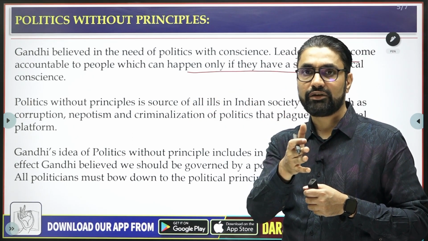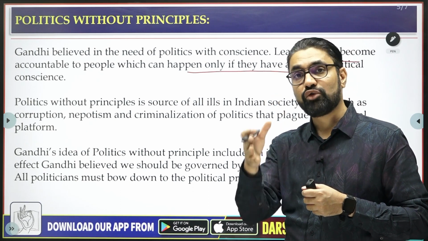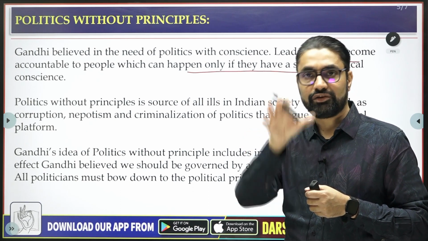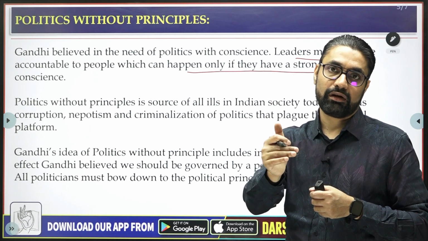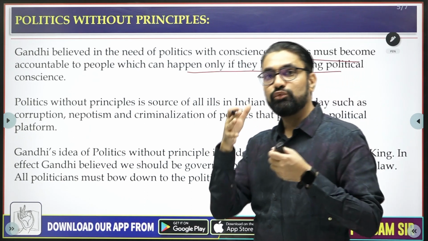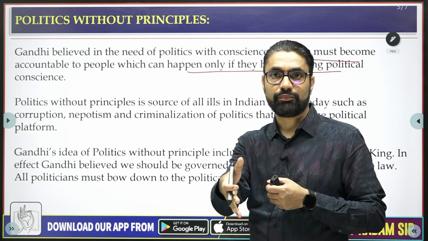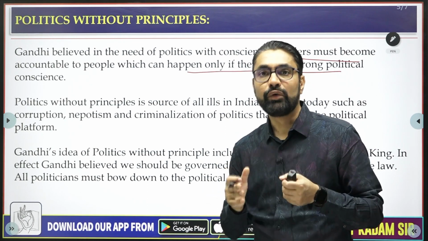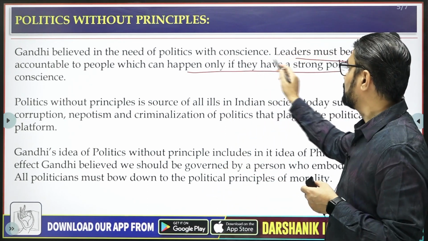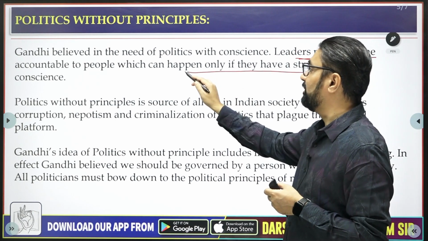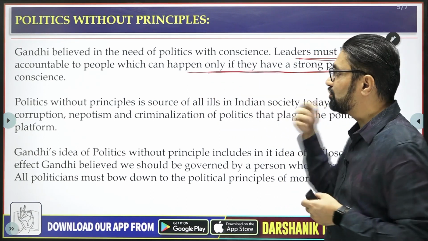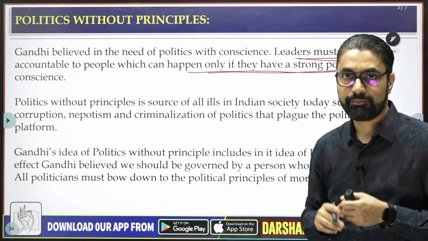The foundation of the state, I told you, should not be only legality but morality. Everything happening in the country should not only be legal, but also moral. And that can only happen if those governing or administering politics are people with conscience, with morality. And so leaders must become accountable to people, which can happen only if they have strong political character, principles.